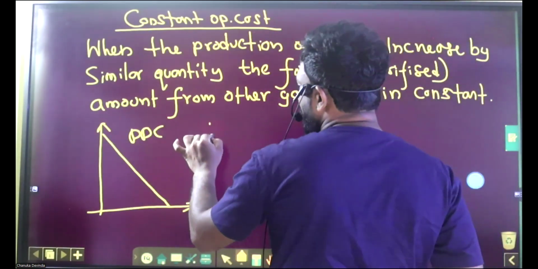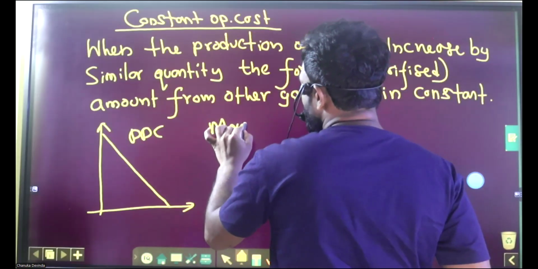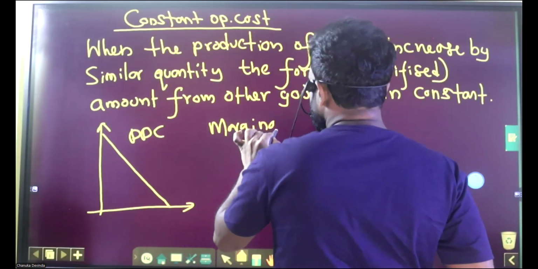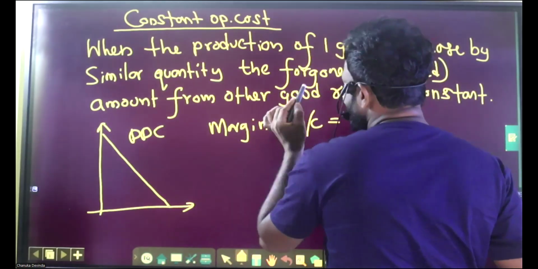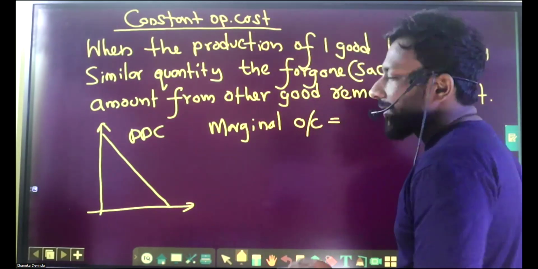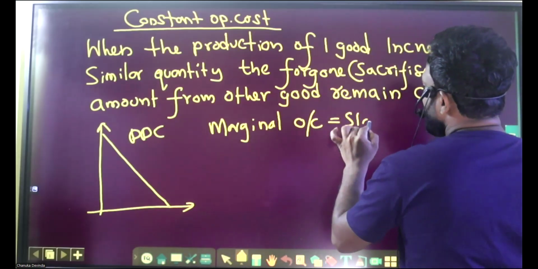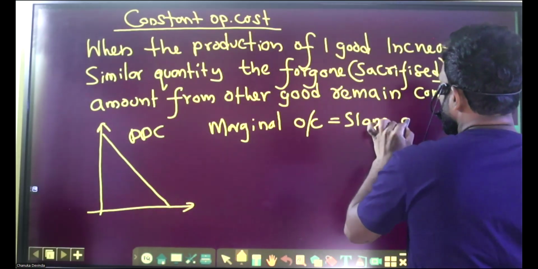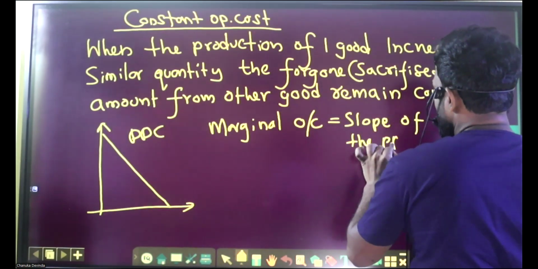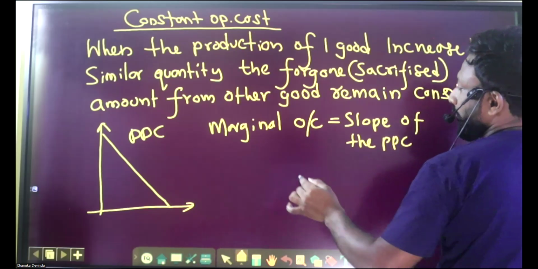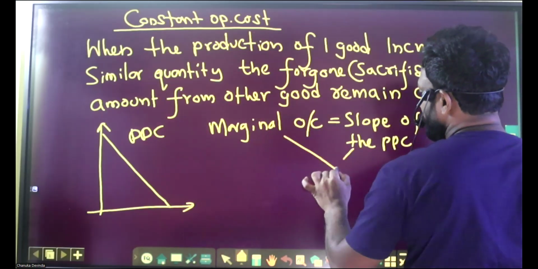The marginal opportunity cost remains constant. Marginal opportunity cost represents the slope of the PPC. The slope of the PPC remains constant. Both remain constant.